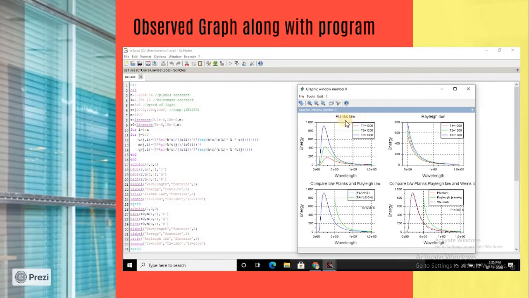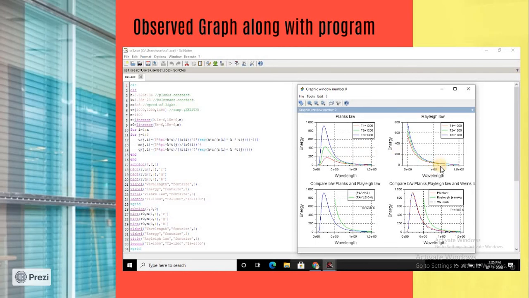It is obvious that I have described all the features that you should write here. I have drawn Planck's law for 3 temperatures, 1000, 1200 and 1400, and as you can see, the nature of the graph is the same as the experimental graph. So by this we can say that Planck's law was able to explain the whole black body radiation.